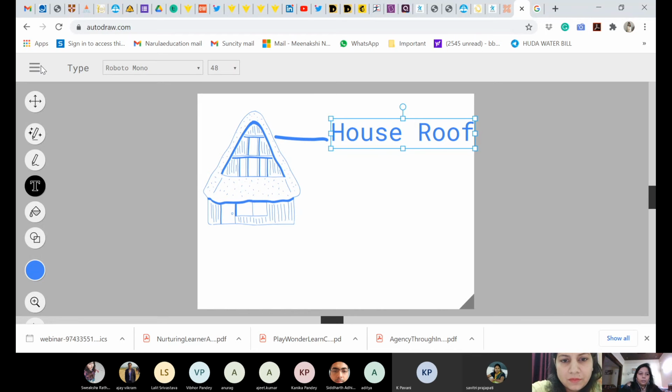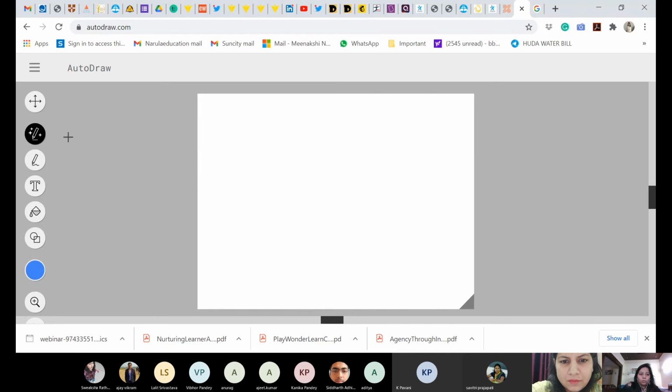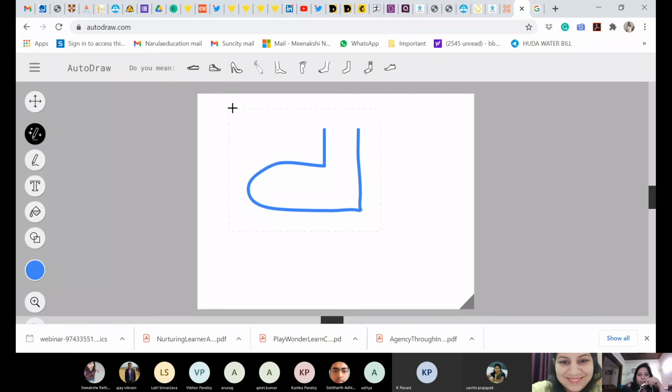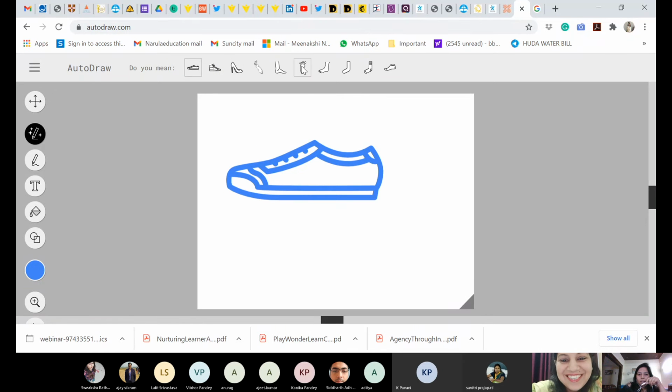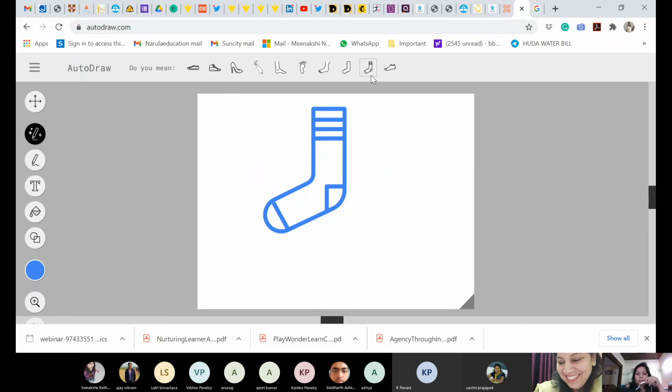Now let me, I want to start over. Okay, so now what do you want me to draw? Suppose I'm talking about shoes. I don't know, let's see whether I get it. See, I'm getting the option shoes. I mean, this is an amazing tool. You see, you'll be able to use socks. I mean, just start drawing, and you'll be able to get so many options.